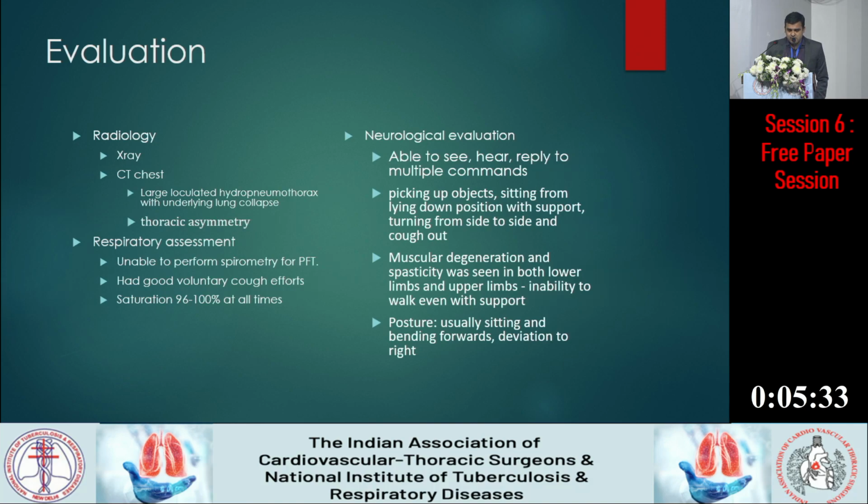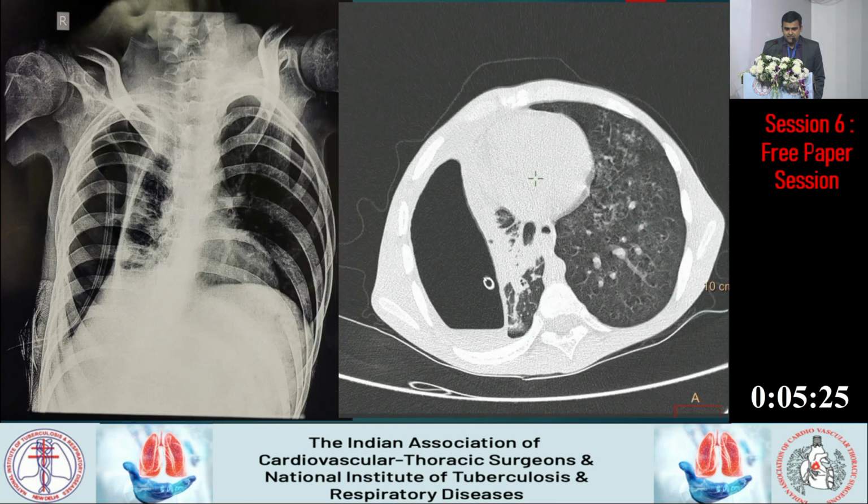His posture was usually sitting and bending forward, with deviation mostly to the right, even in the past before he had TB. So in the X-ray, we can clearly see a right-sided hydropneumothorax. The patient could not sit for the X-ray, so it was taken in lying down position. We realized that the degree of scoliosis went down. So here we can see a degree of scoliosis with concavity towards the right, but in usual sitting posture, it was much more than that. The right side of the lung is collapsed, and there is an ICD in situ. The left lung looks pretty normal.